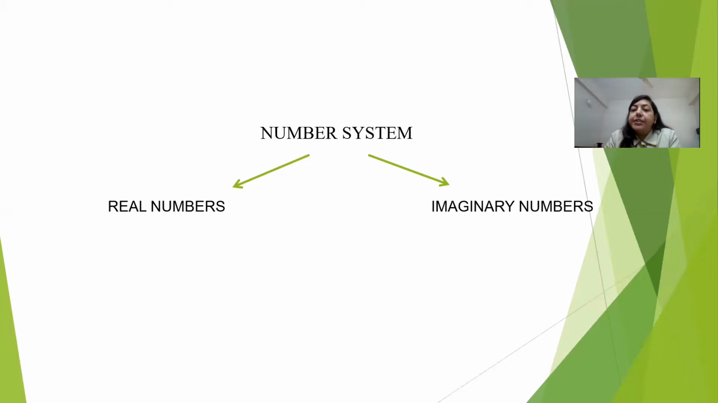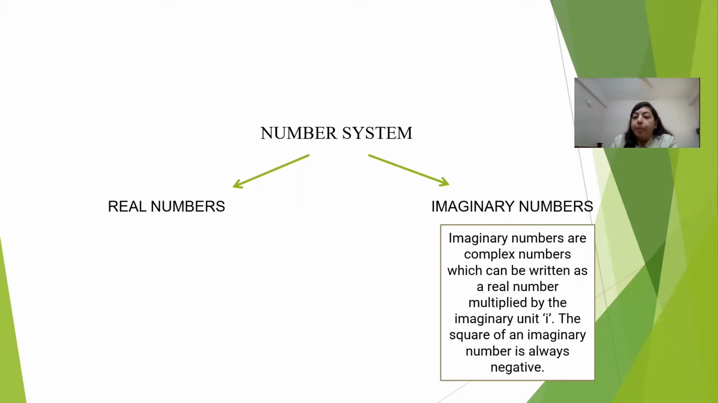Basically, our number system is divided into two types. That is the real numbers and imaginary numbers. In today's class, we will be discussing in detail about real numbers. And we should know little about imaginary numbers too. The more part of imaginary numbers you will be learning in your further grades like 11 and 12. So before moving to real numbers, we should at least know what are imaginary numbers.